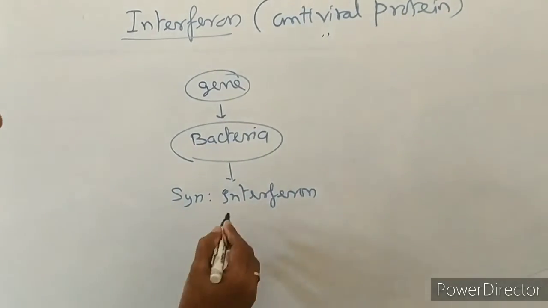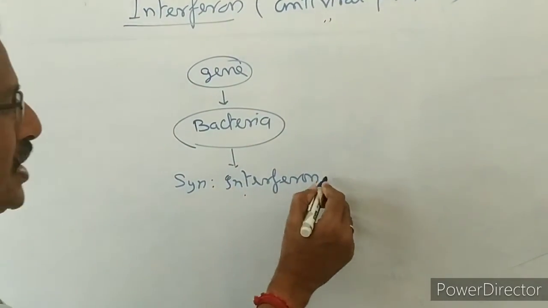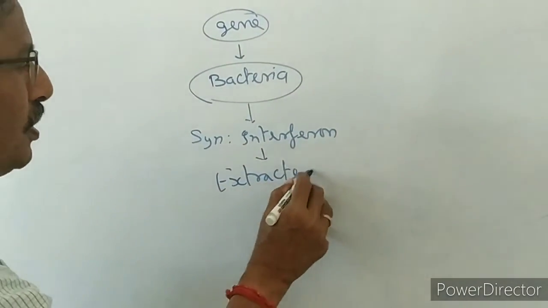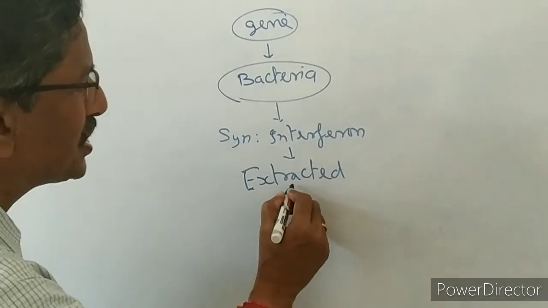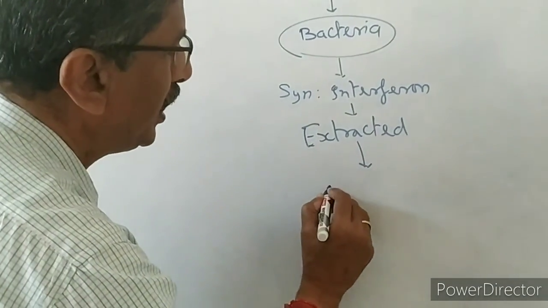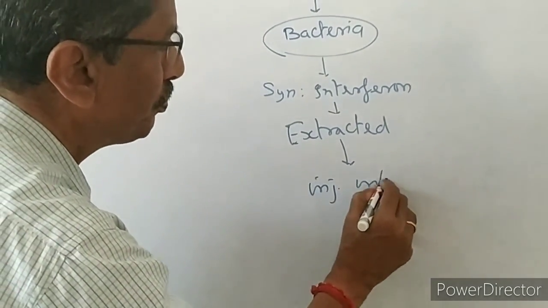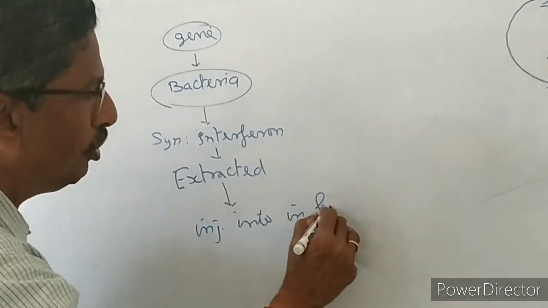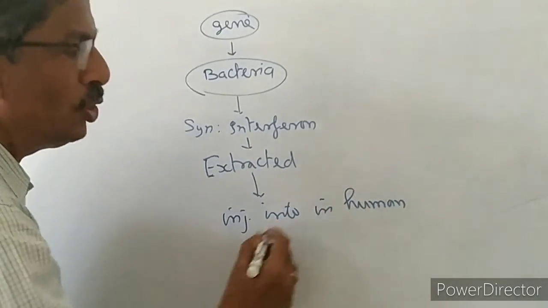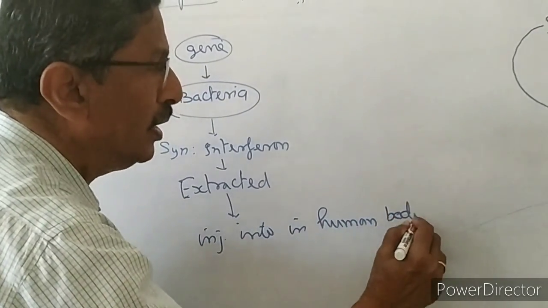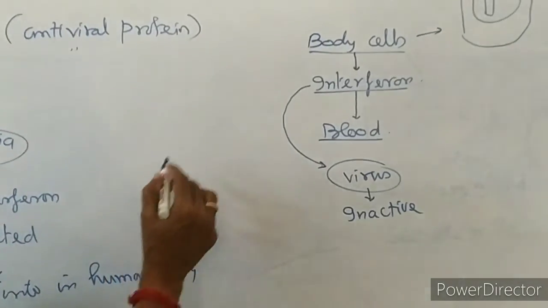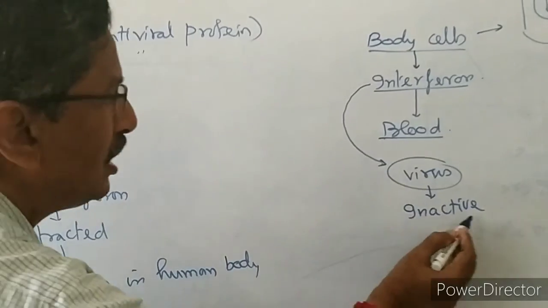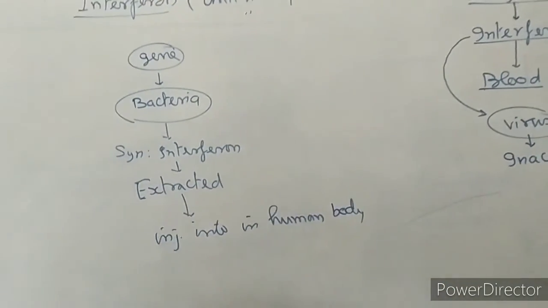Once it is synthesized, it will be extracted from the bacterial cells, and the extracted interferon will be injected into the person who is having less immunity, into the human body. Once it has entered the human body, this interferon will mix with the blood, inactivating this virus. So the virus will be inactivated.